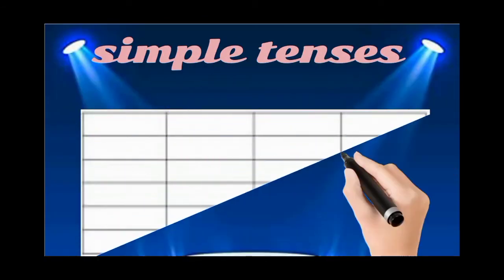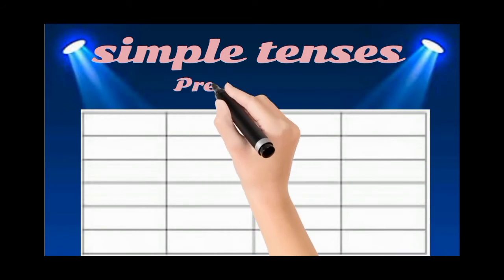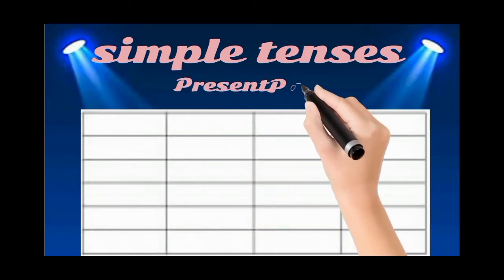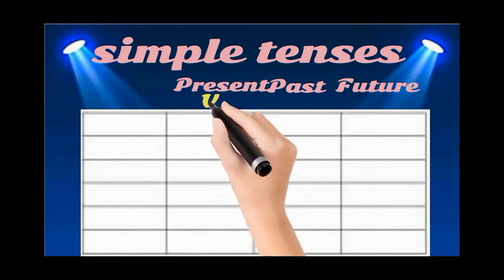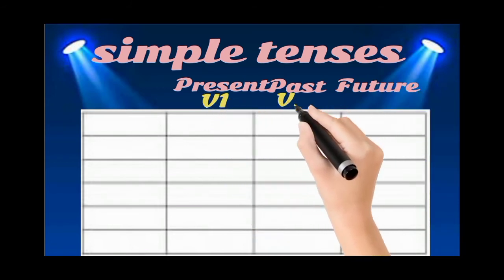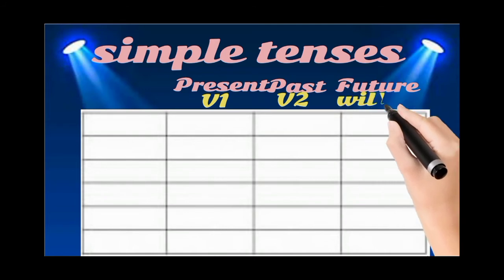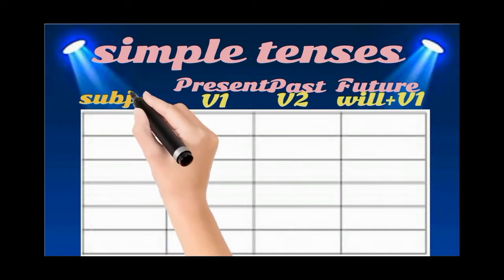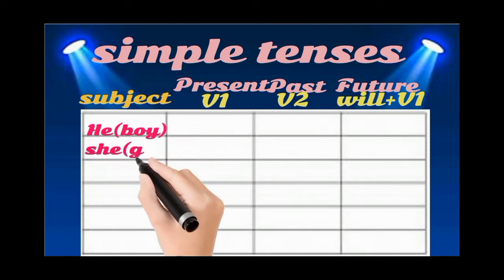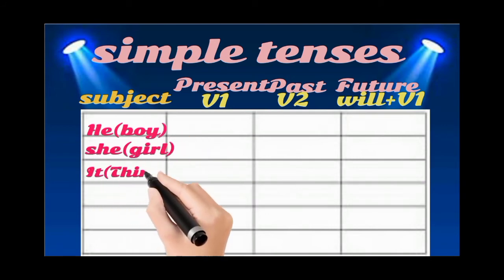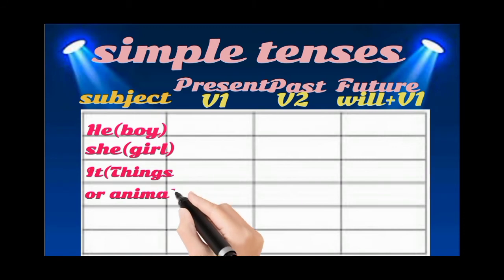Simple tenses, more examples. Here we are taking these examples to tell you, if the subject is singular, what will be the verb form. Subject, if it is he, any boy name also can be.